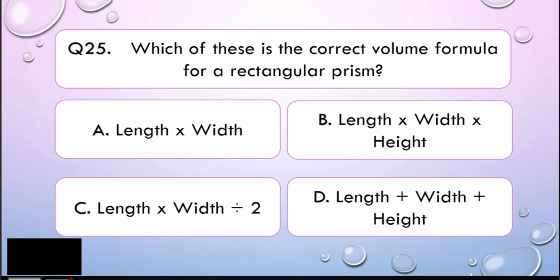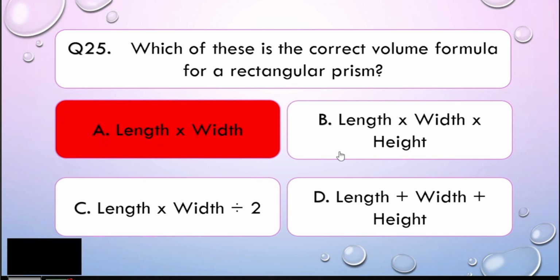Alright, my dear math learners, remember what I have told you earlier, that talking about volume, regardless of what kind of solid it is, the volume is always in the third degree, meaning you will be multiplying 3 measurements of length. Now, if you consider letter A, length times width, that is just 2, so this is wrong. Now, if you consider length times width times height, that is 3. Okay, let's consider that one. How about letter C? Length times width, that's 2, divided by 2, which is still reduced to the square of a unit of measure, or square units, right? So letter C is wrong.